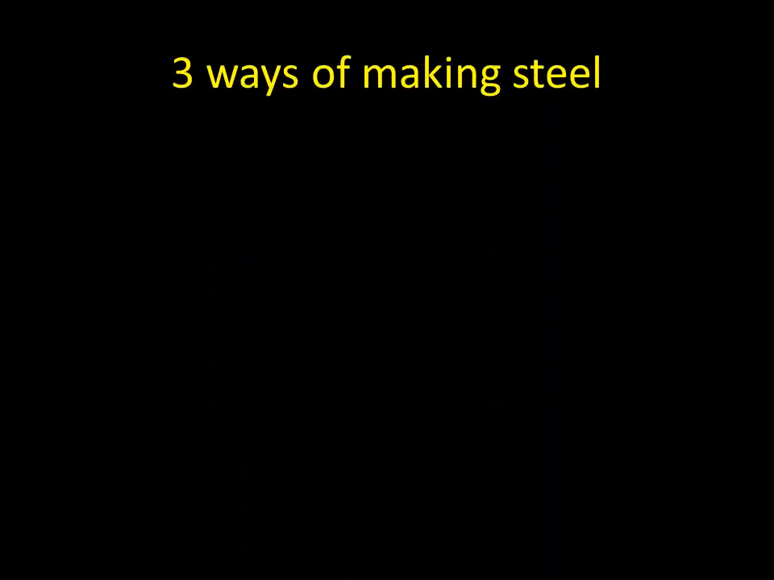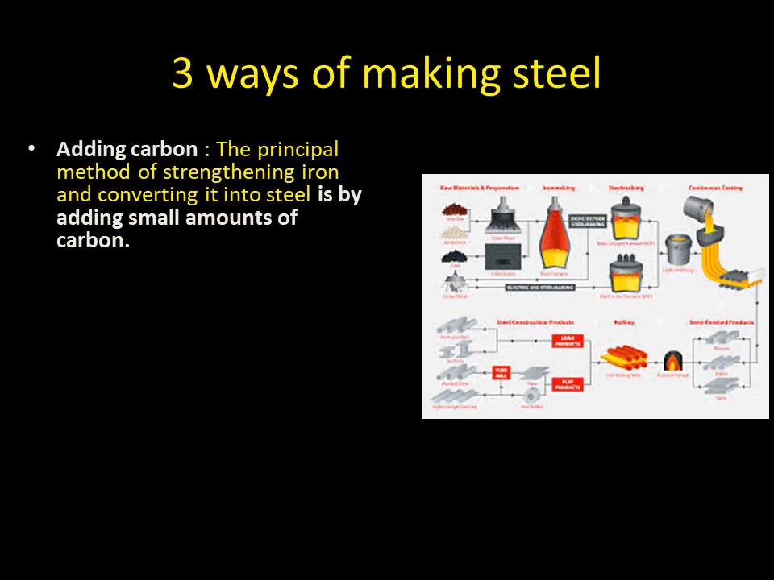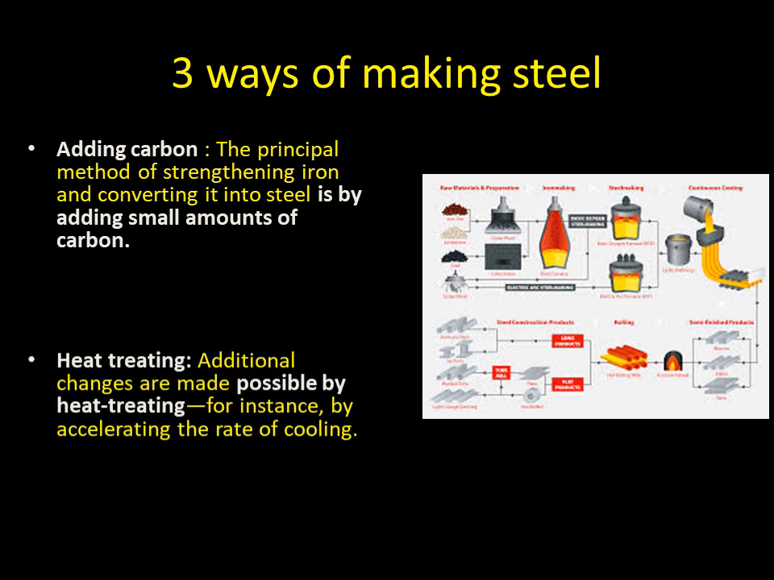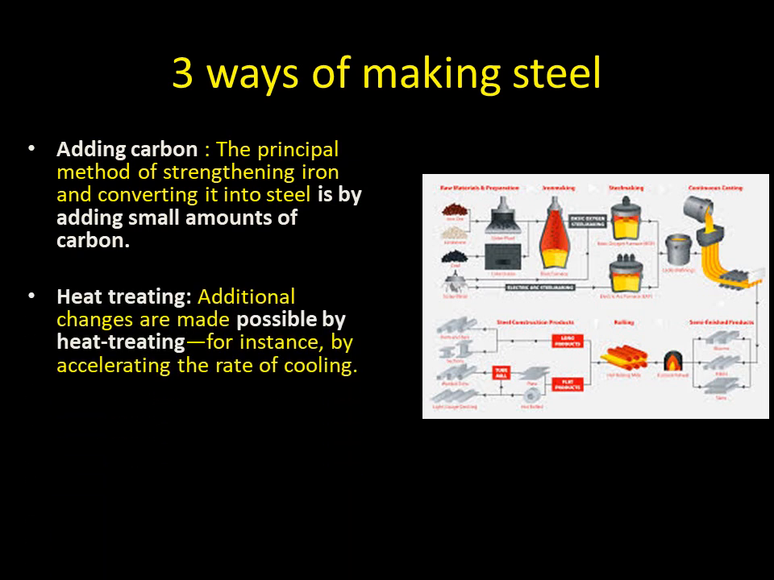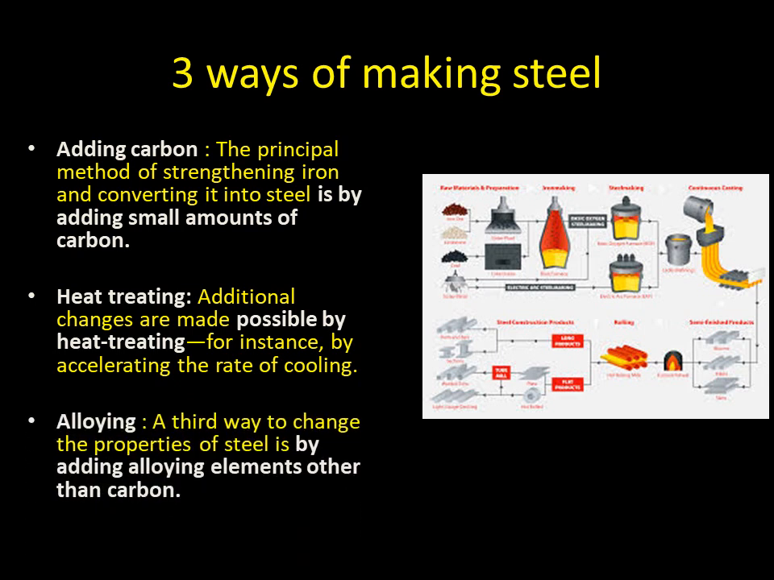Three ways of making steel. First, adding carbon. The principal method of strengthening iron and converting it into steel is by adding small amounts of carbon. Second method, heat treating. Additional changes are made possible by heat treating, for instance, by accelerating the rate of cooling. Thirdly, alloying. A third way to change the properties of steel is by adding alloying elements other than carbon.